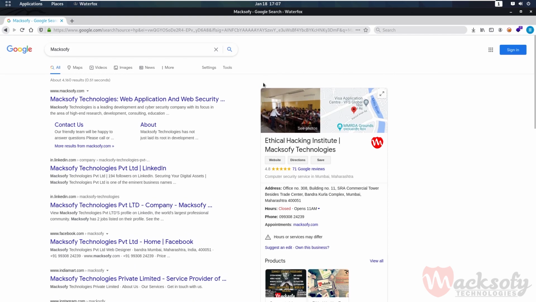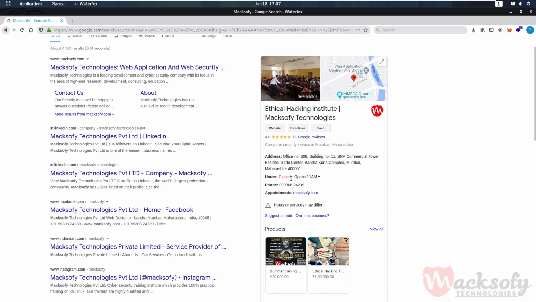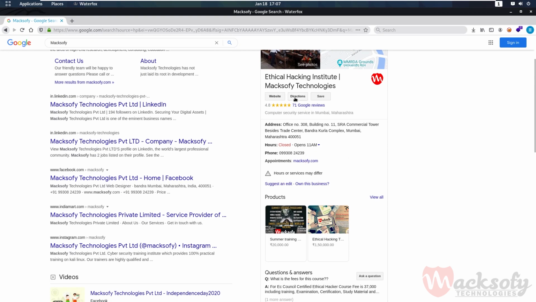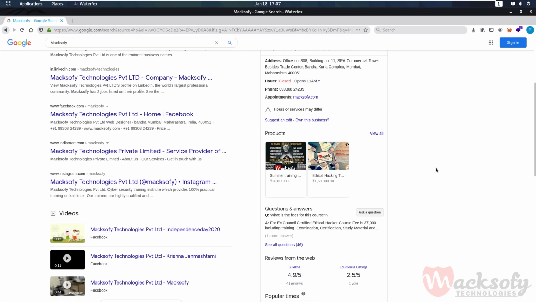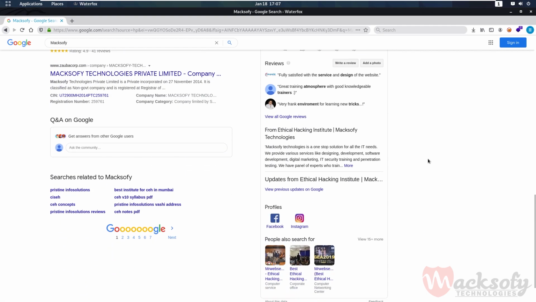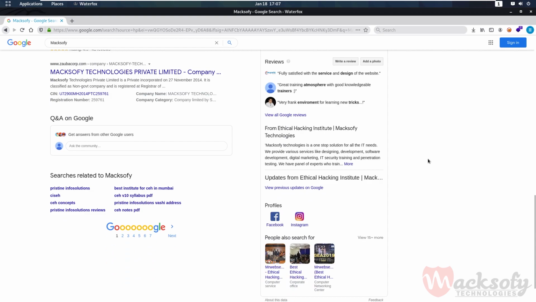Even if you see on the right part, you will see that we have the address and also the closing and opening time, the phone number, and even the website directions as well.